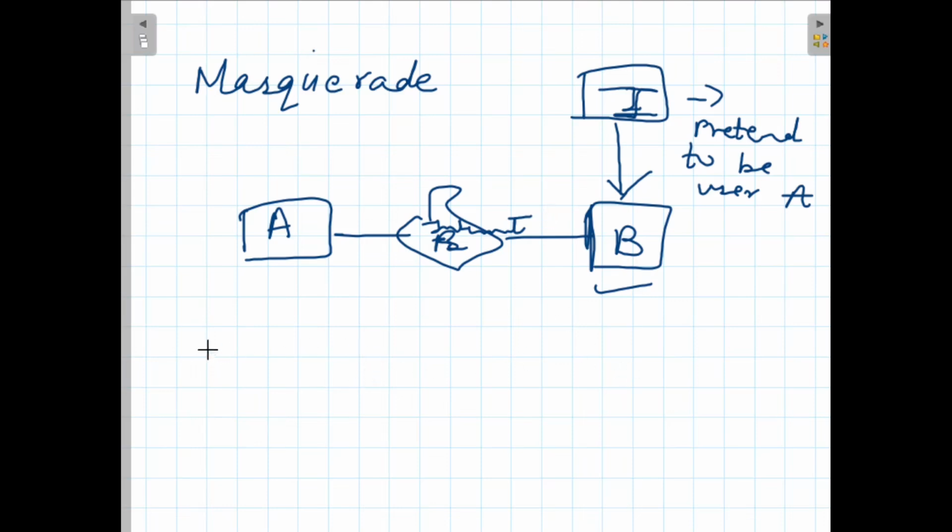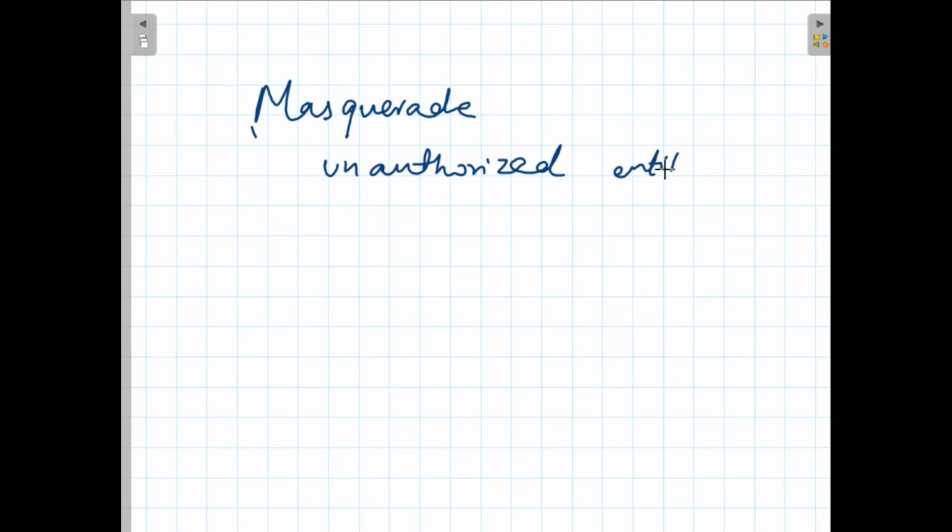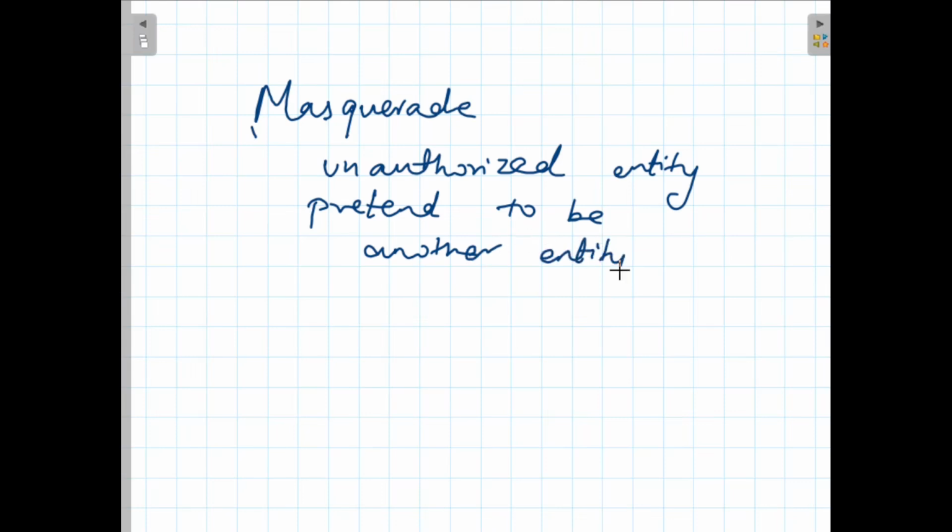So a masquerade attack is caused when an unauthorized entity pretends to be another entity. I hope the masquerade attack is understood.